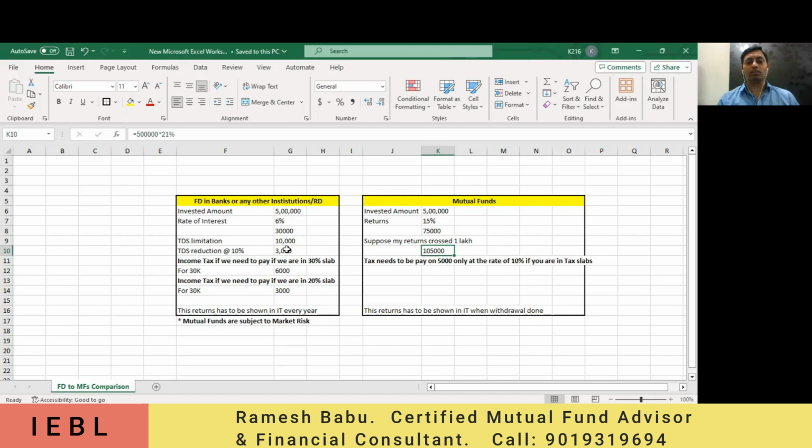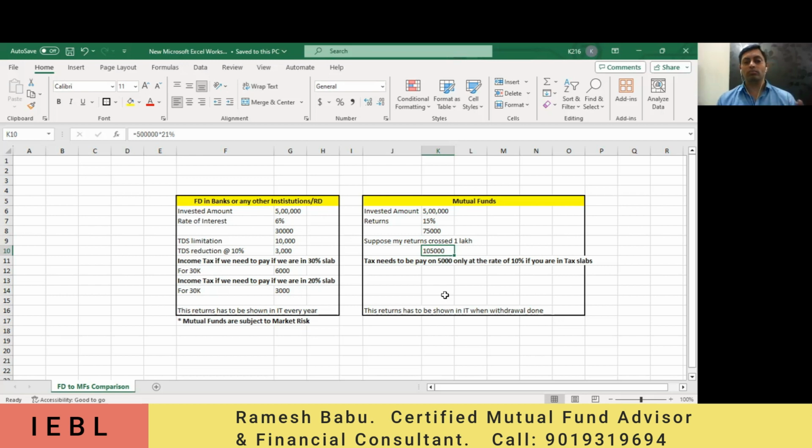Okay, see, you can compare here. Here I am getting just 30,000. Here I am getting 1 lakh 5,000. Since I have the condition that the first 1 lakh has no need to pay any tax, just for 5,000 only I am paying the tax. That is also 10% as per the current rules. How much are you paying? 5,000. So that is what you need to check out here. More amount I am getting, tax wise also I am paying very little, even if it is crossing 1 lakh. If it is not crossing, you are not paying anything here.